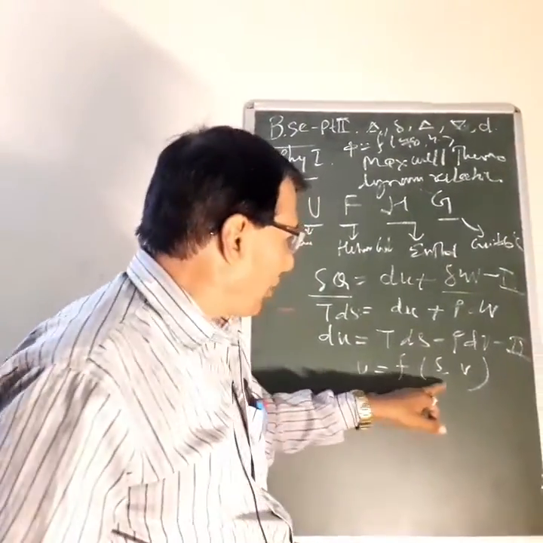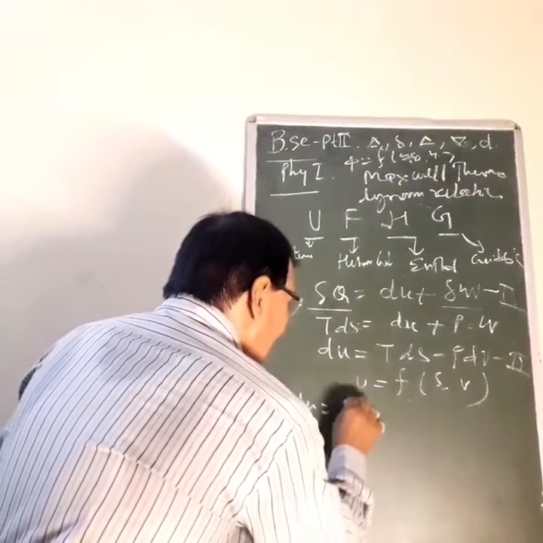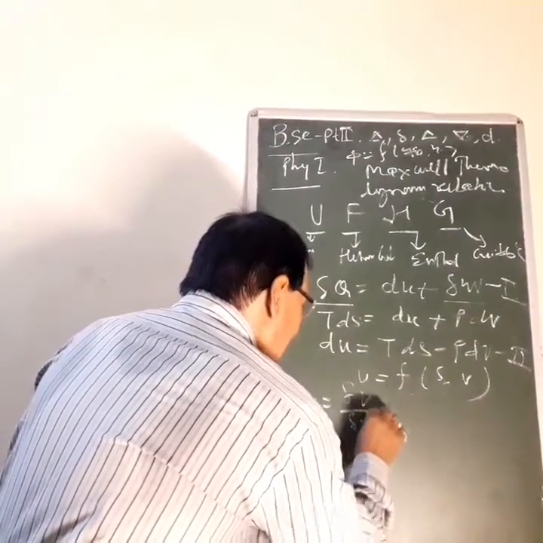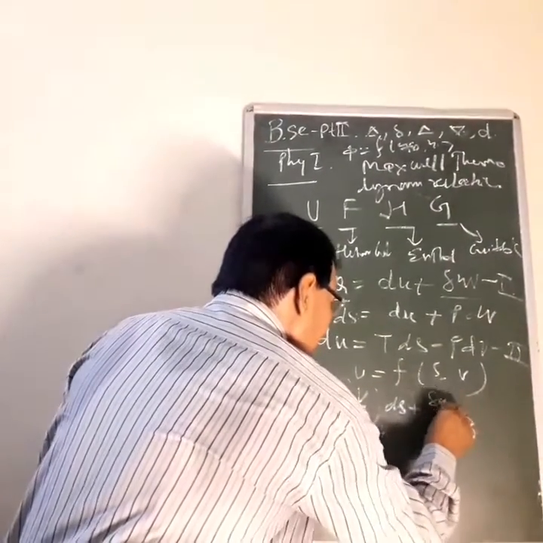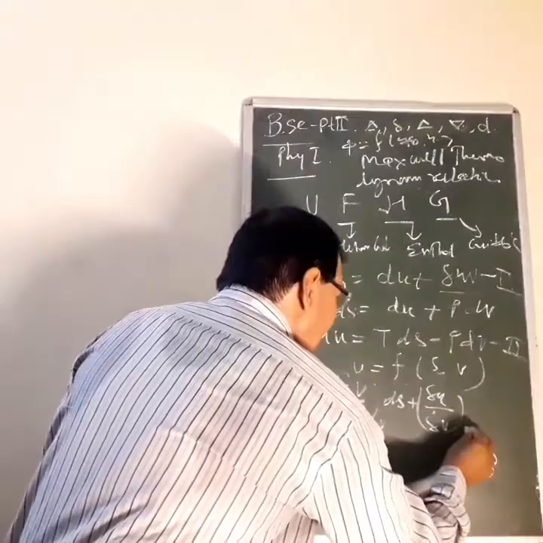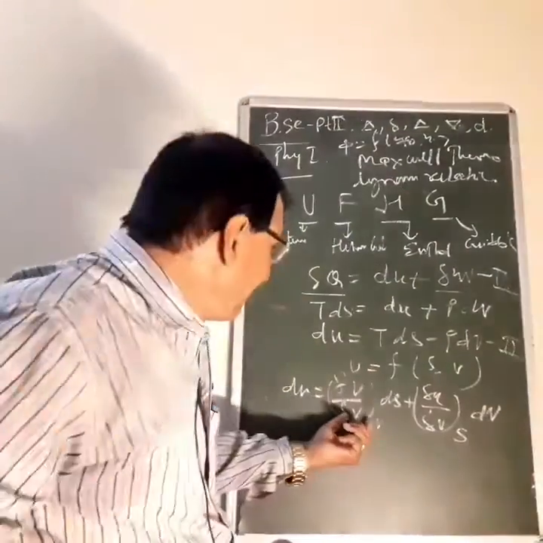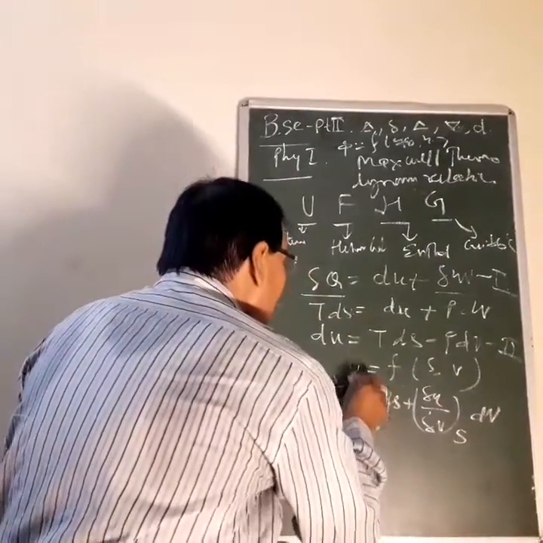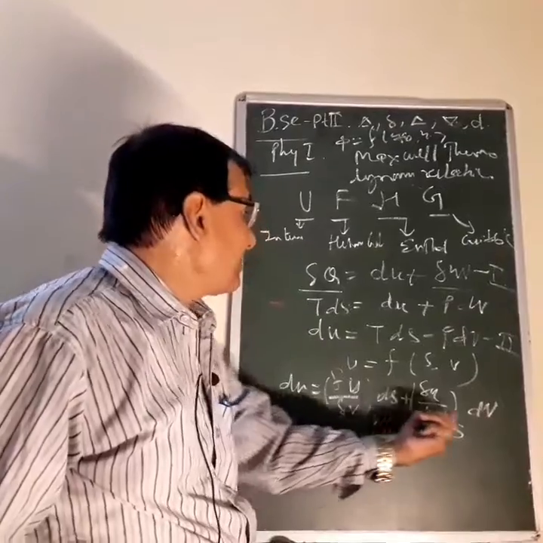So U is a function of entropy and volume. So dU is equal to del U upon del S at constant volume dS plus del U upon del V at constant entropy dV. And dU is equal to TdS minus PdV.